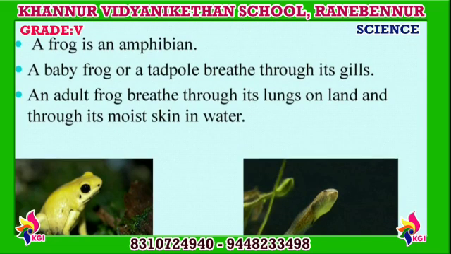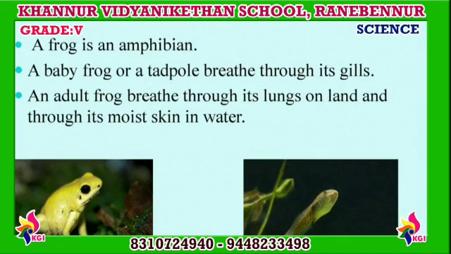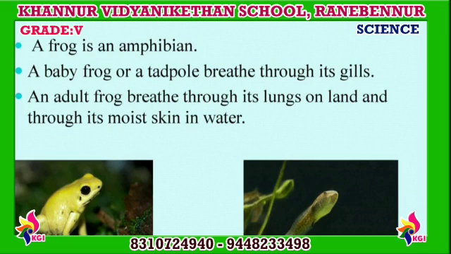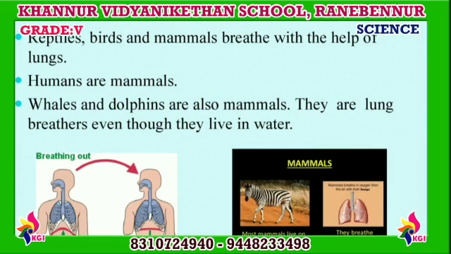A frog is an amphibian. Amphibians are the animals that live both on land and in water. A baby frog or a tadpole breathes through its gills. An adult frog breathes through its lungs on land and through its moist skin in water. Next, reptiles, birds and mammals breathe with the help of lungs.